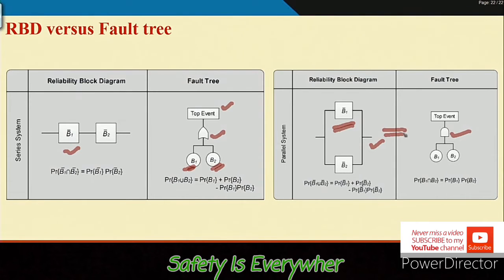That way, any RBD can be converted to a fault tree and any fault tree can be converted to an RBD, where RBD talks about the success path and fault tree talks about the failure path. That is why later we will use RBD to calculate path sets, which are basically success paths, and using fault tree you have already seen we computed cut sets or minimal cut sets.